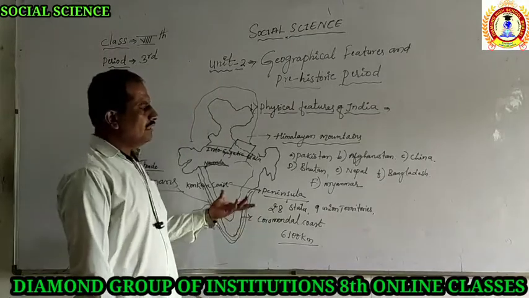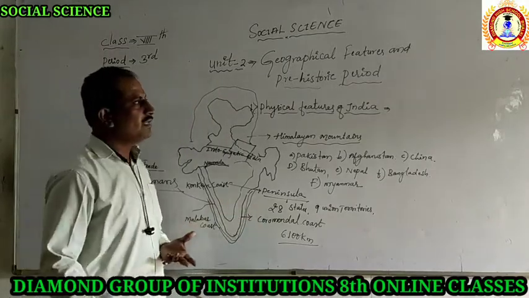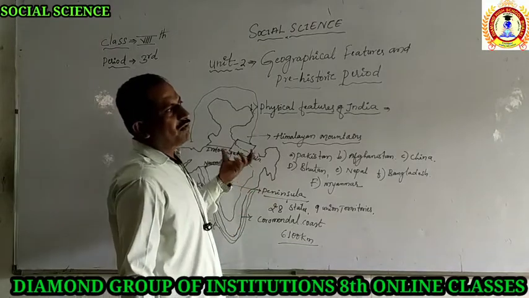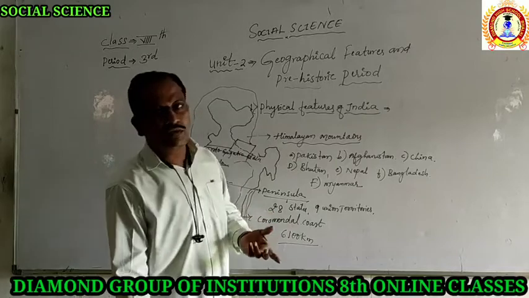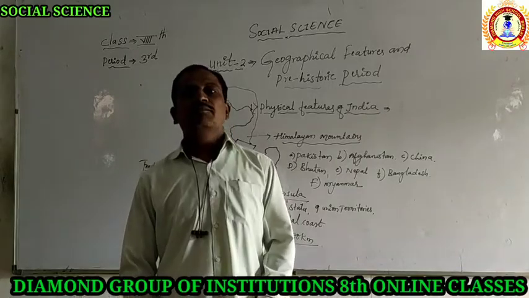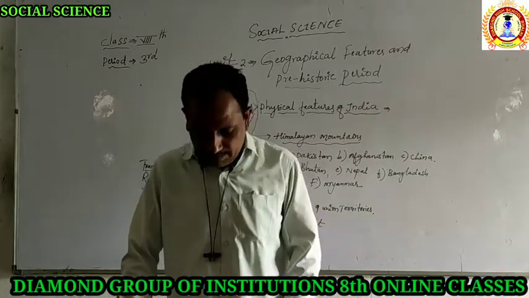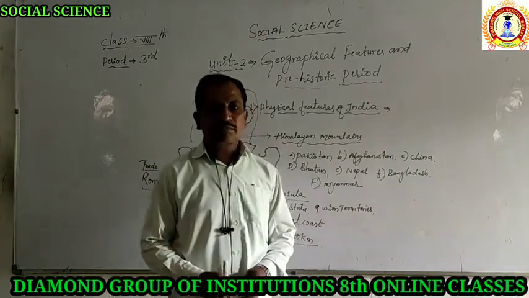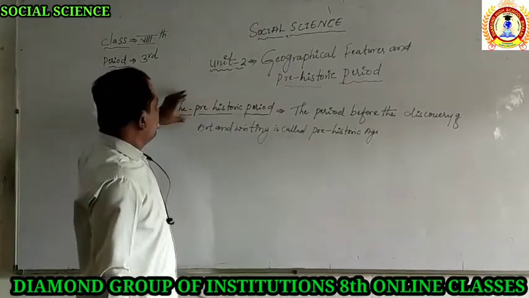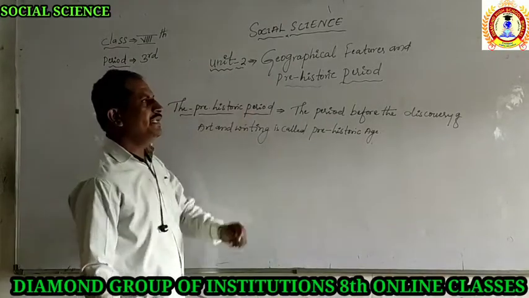After the culture of India, we are going to see the different types of culture in the ancient period. That period is called the prehistoric period. Which period? The prehistoric period. The next is the prehistoric period.